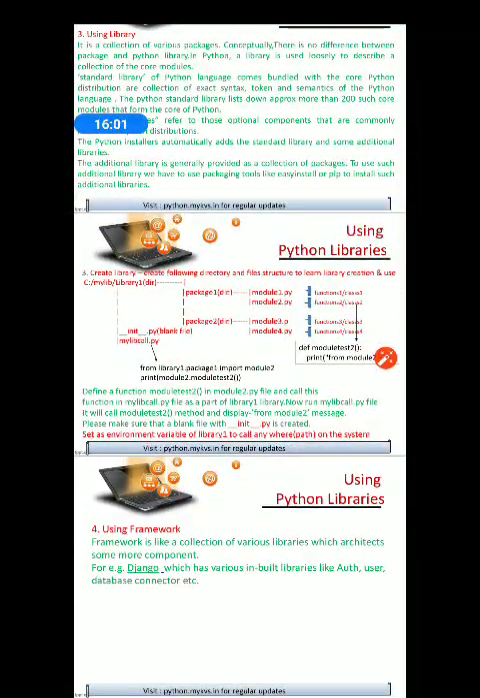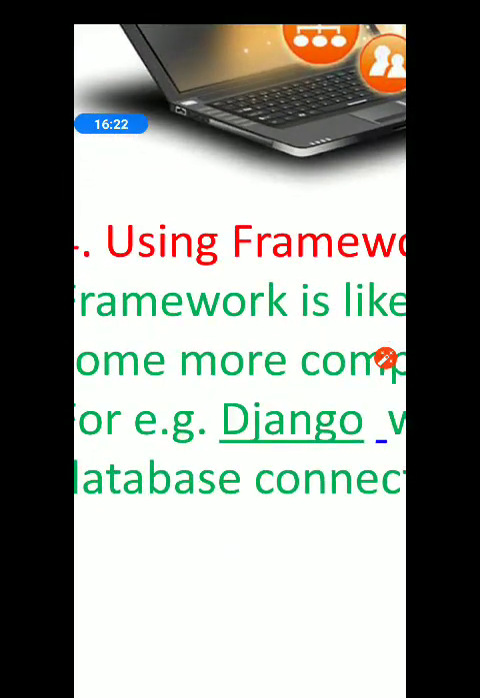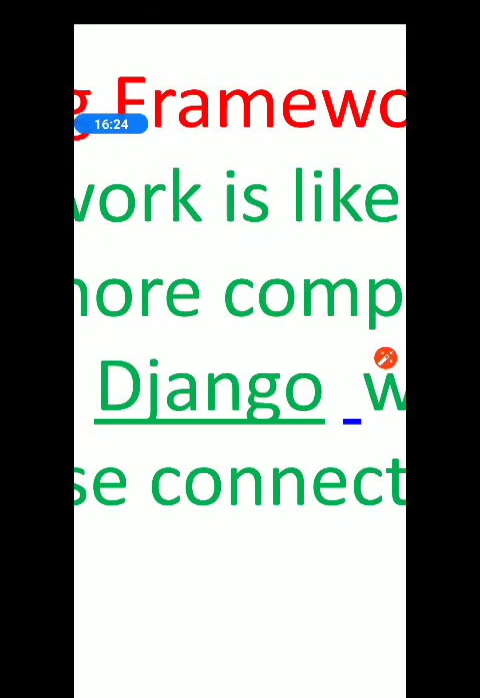Please note down first the formal definition. A framework is a collection of various libraries. For example, the Django framework.